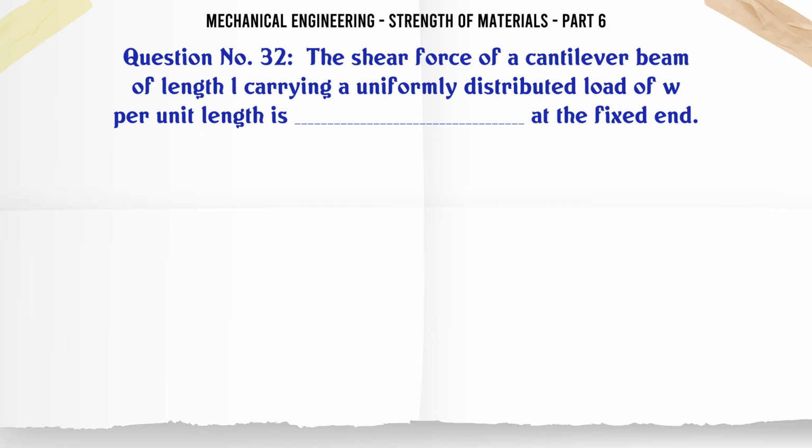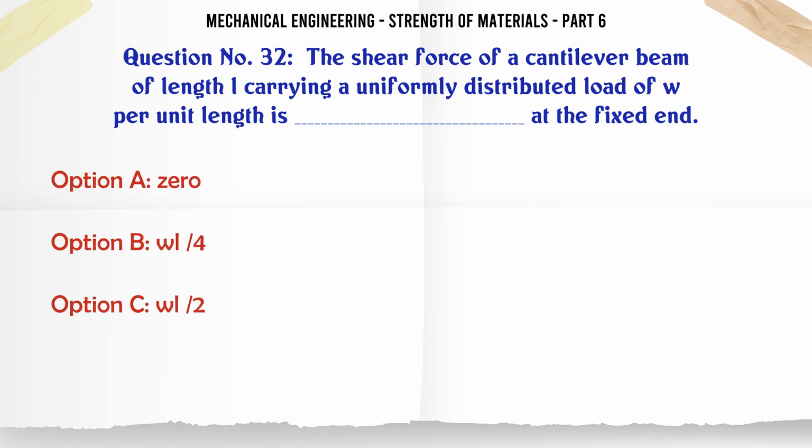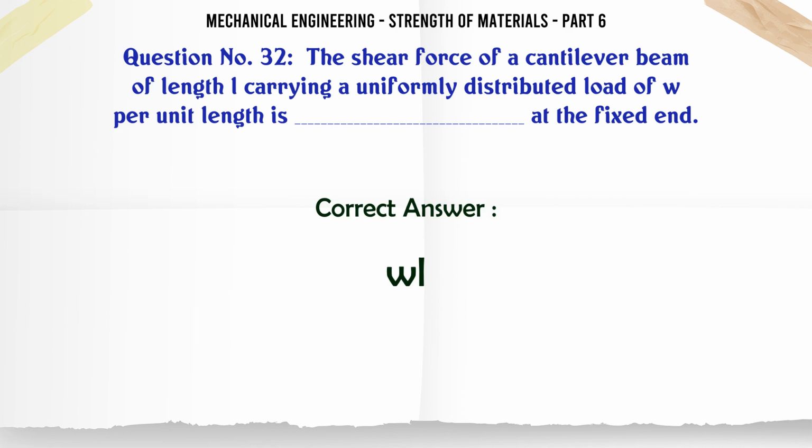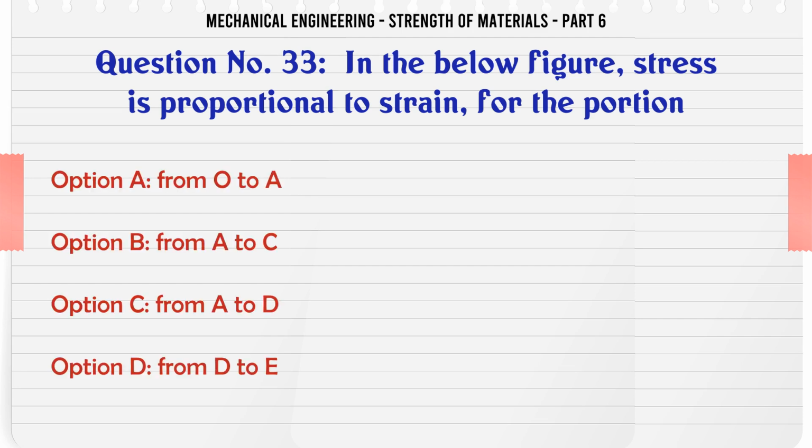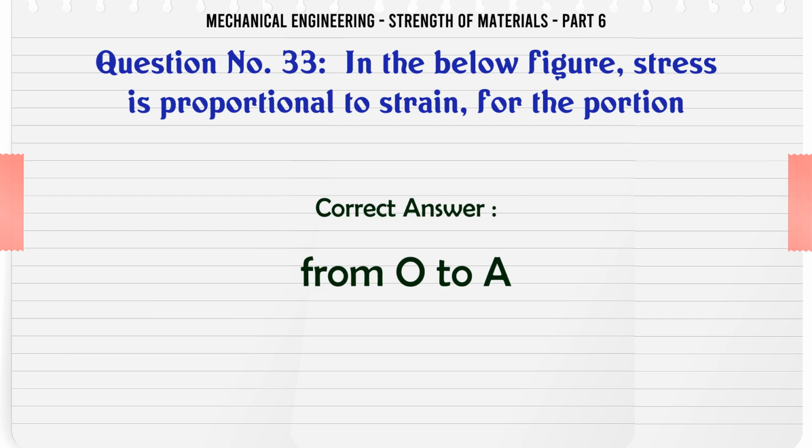The shear force of a cantilever beam of length L carrying a uniformly distributed load of W per unit length is at the fixed end. A. 0, B. WL/4, C. WL/2, D. WL. The correct answer is WL. In the below figure, stress is proportional to strain for the portion A from O to A, B from A to C, C from A to D, D from D to E. The correct answer is from O to A.